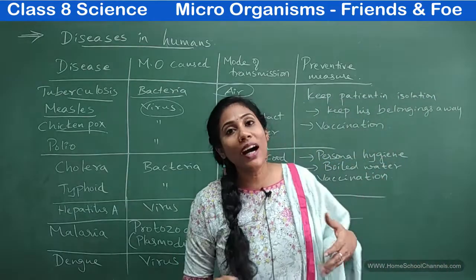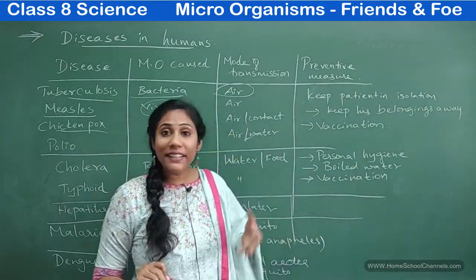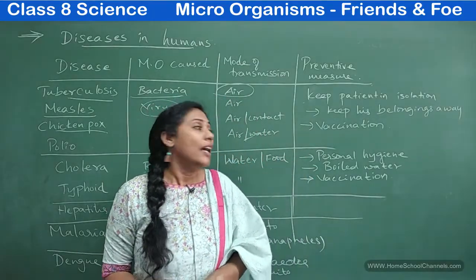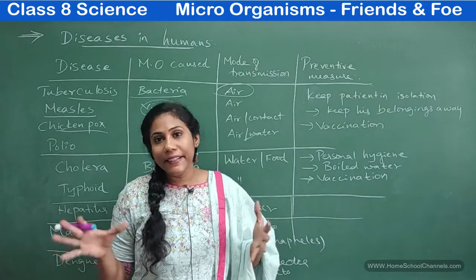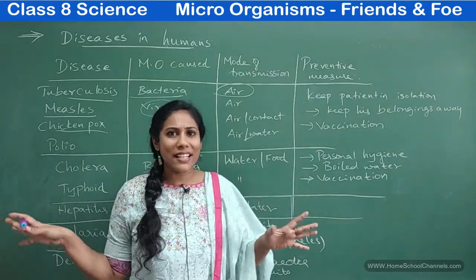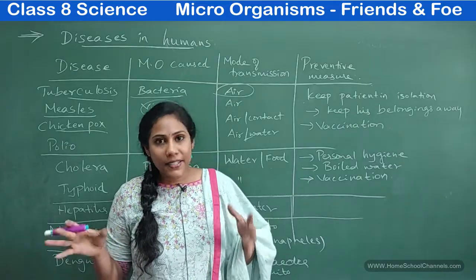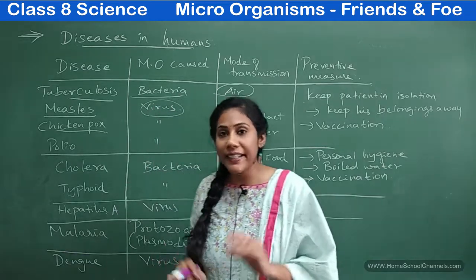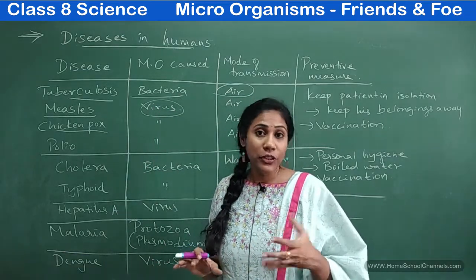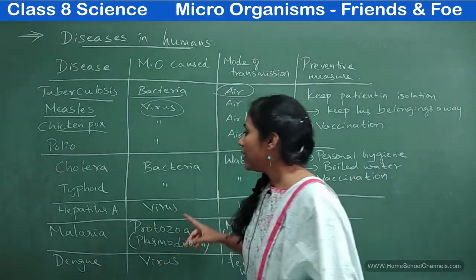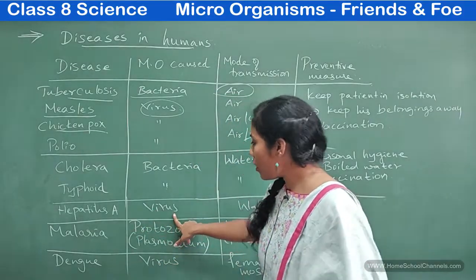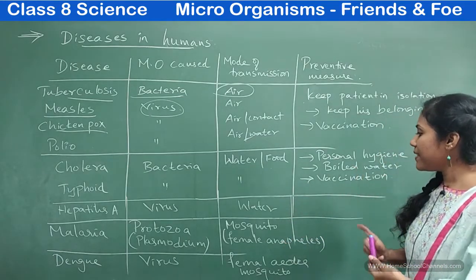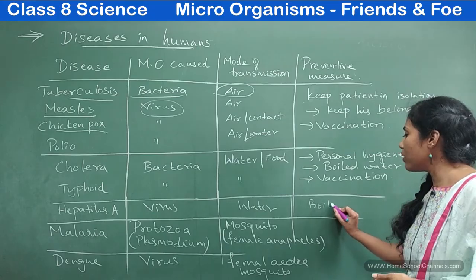And again, how do you prevent typhoid? It's by maintaining personal hygiene, drinking boiled water, and also getting the right vaccine. You don't have a vaccine as such for typhoid, but still you can avoid typhoid by maintaining personal hygiene, eating good food, and drinking pure water. Next, hepatitis A is also caused by a virus, and this is also through water only. So the preventive measure is the same, drinking boiled water.